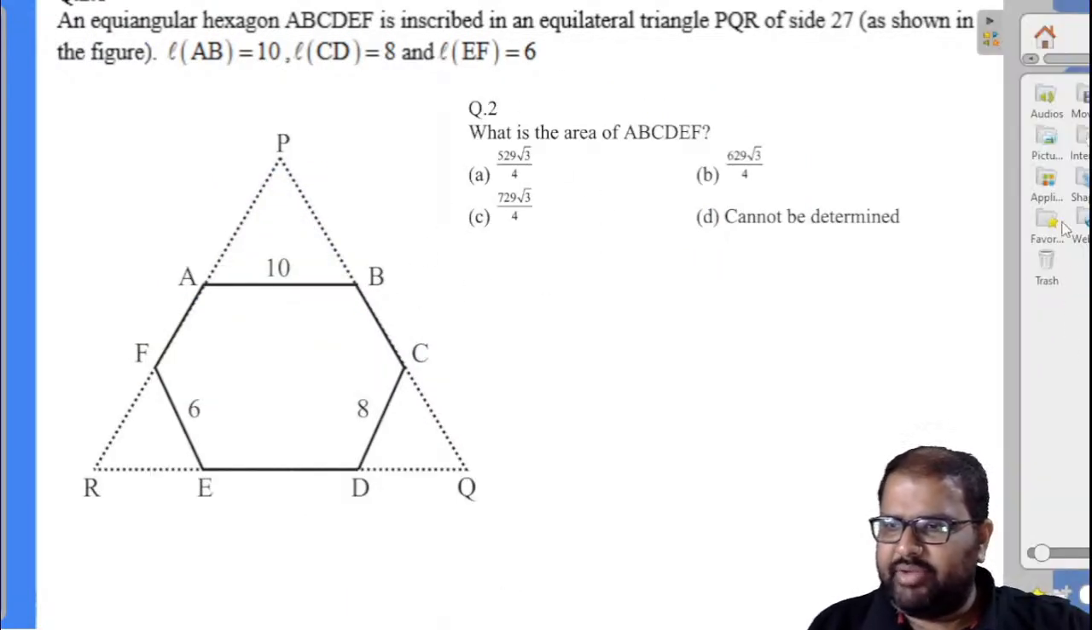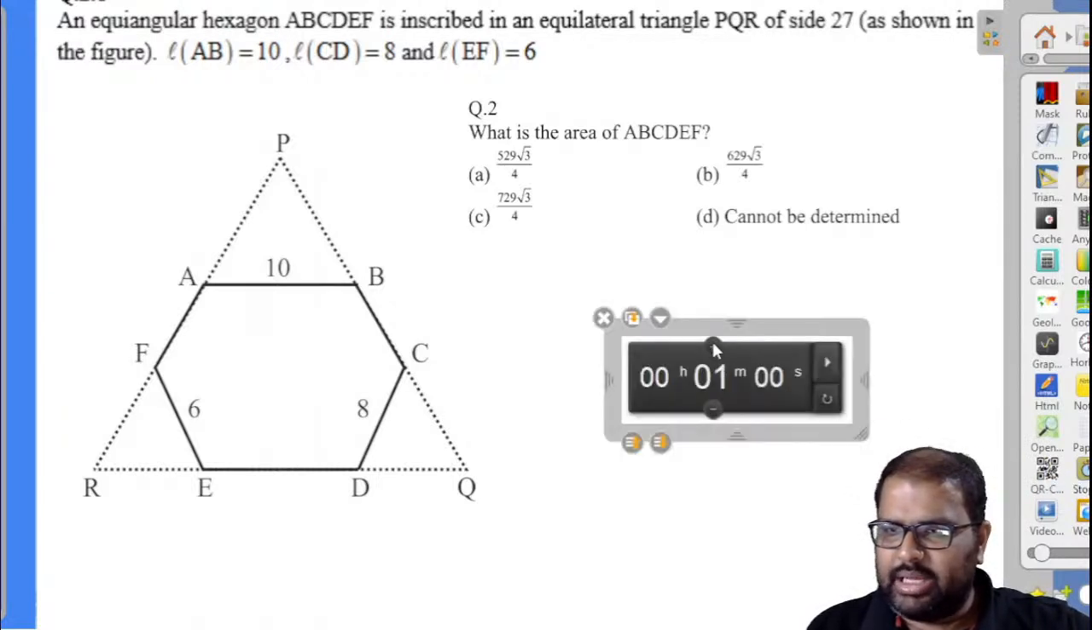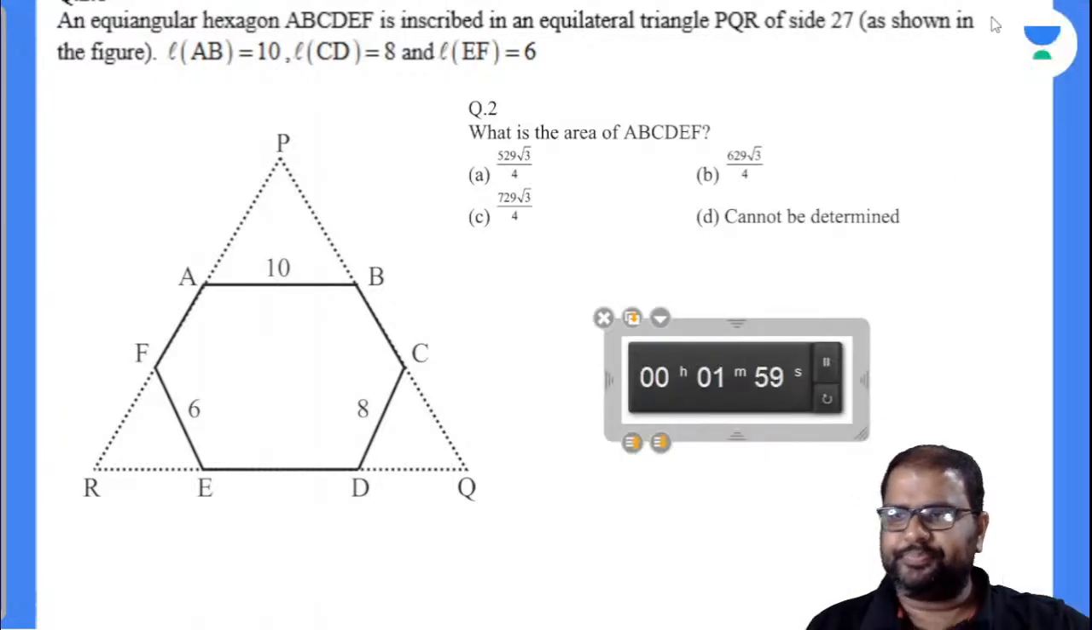Now try this question. The same question I have given you with different data. Totally I got 4 questions like this. Let's see how many can answer this. 2 minutes.